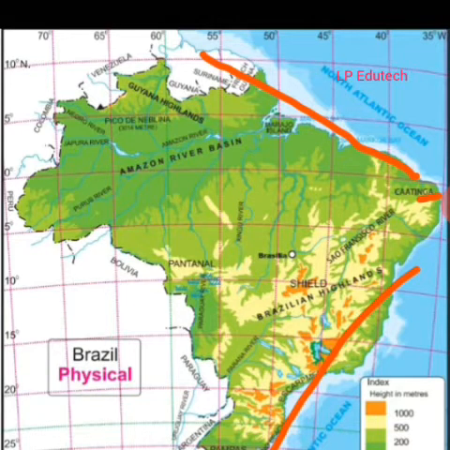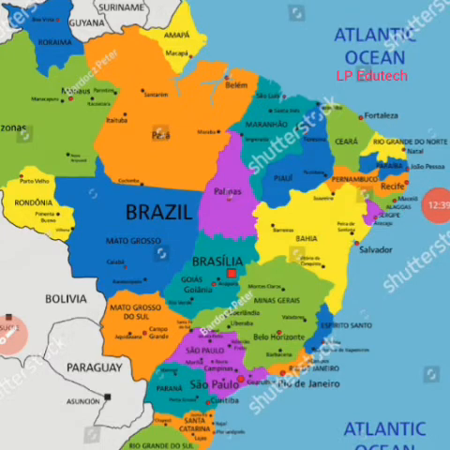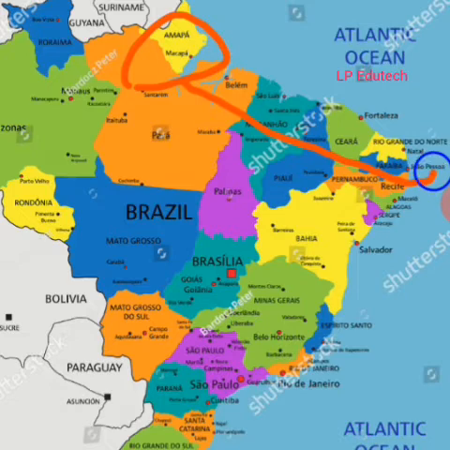I will show you the other map for better understanding. So let us have a look. The coastline starts right from this place, Amapá. Okay, this is the political map. For your better understanding, you also need to refer to this so that the imprint can be saved in your mind. So Amapá to Rio Grande do Norte in the east. So this is the coastline. This can be called the North Atlantic coast.